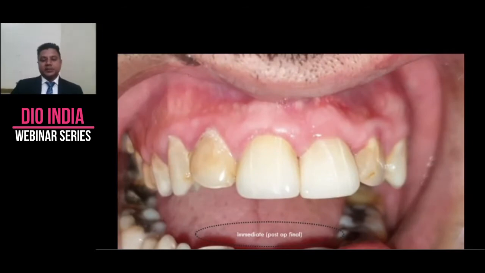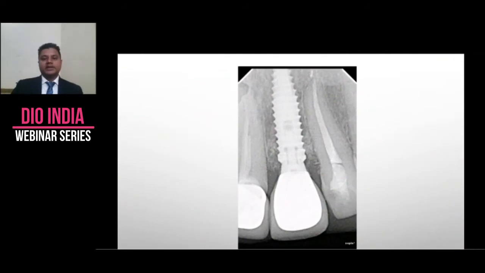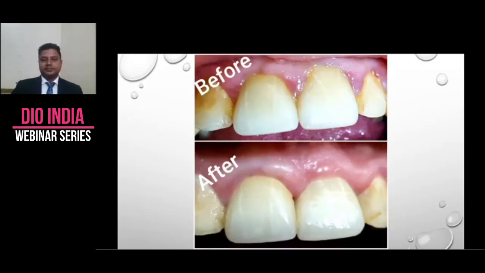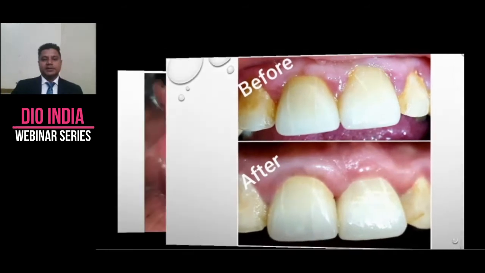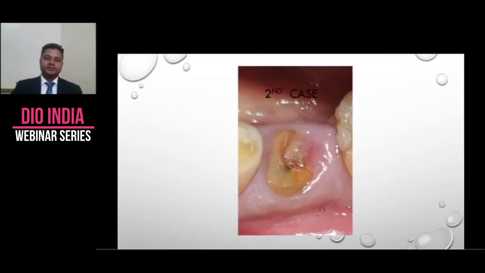And this is immediate post-op. Always check your seating of your abutment, seating of your crown. Always take X-rays. This is before and after, and this is post-op 3 years. So it's good results. Aesthetics is maintained, his soft tissue levels are maintained, and hopefully, as you can see, he is not a very good cleaner. He doesn't maintain his hygiene, but I always call him after 6 months. So hopefully the things will be maintained.